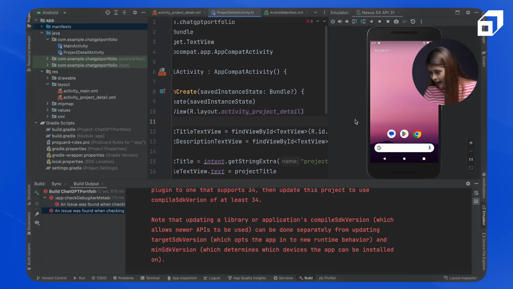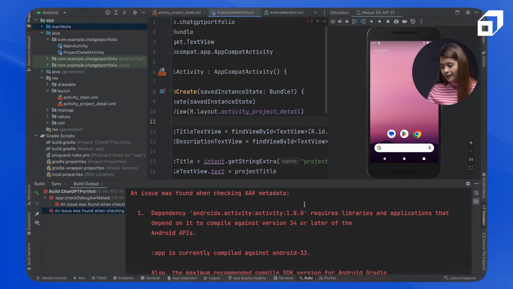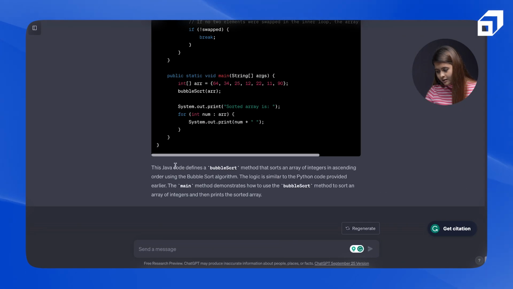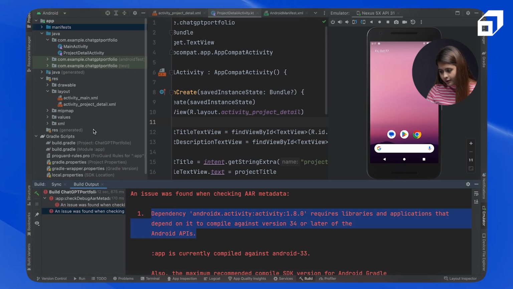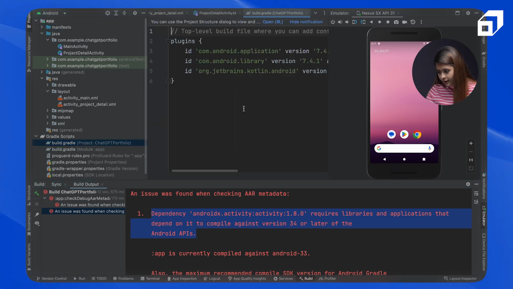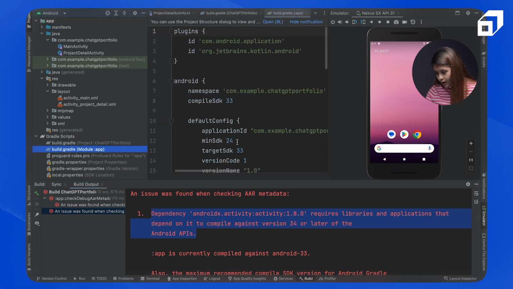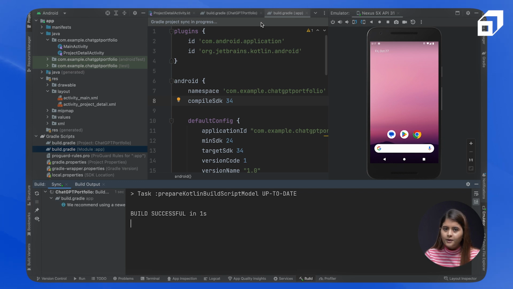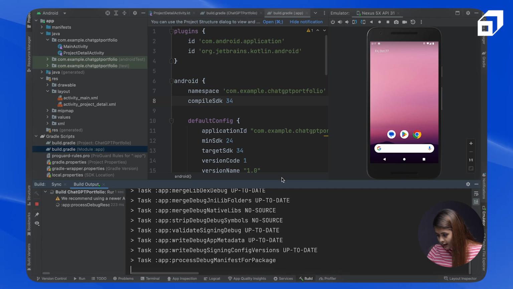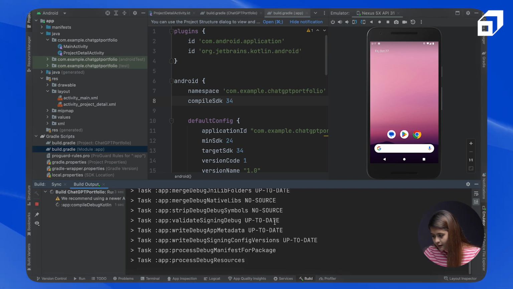And if we see the application that we ran, we got into some trouble. It is throwing errors. So I know how to resolve this, but you can, I think, paste this in ChatGPT to see how it handles it. But for now, I will go into the build.gradle and I will update the version here. It is asking me to keep it 34 and compile SDK as 34. Then I'll sync it and then I will run the application again. So build is successful and I again ran the project. It should work fine now.